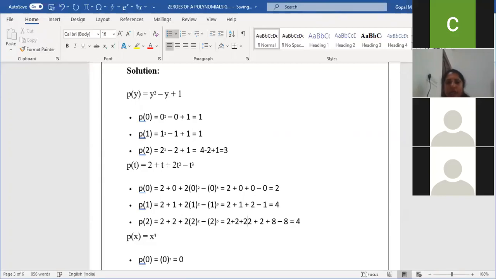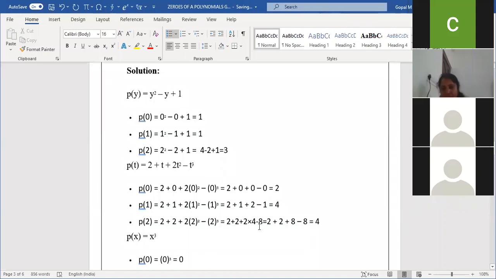So 2 into 4, minus 2 cube. 2 cube is 3 times you multiply: 2 into 2 into 2, 8. That is equal to 2 plus 2, 4. 2 fours are 8, plus 8, minus 8. You just cancel 8 plus 8 minus 8. Answer is 4.